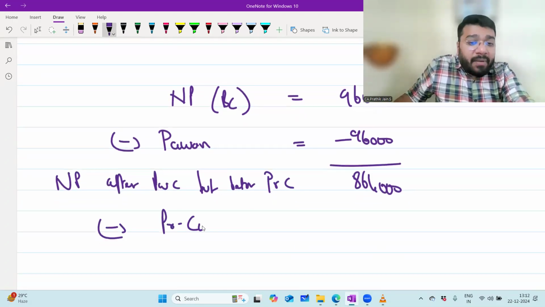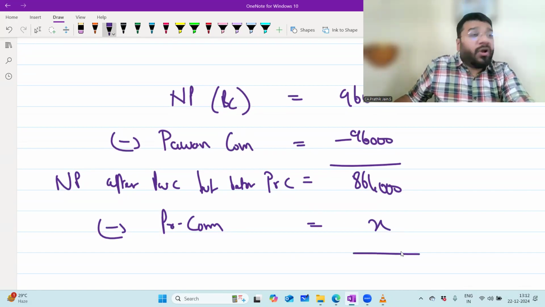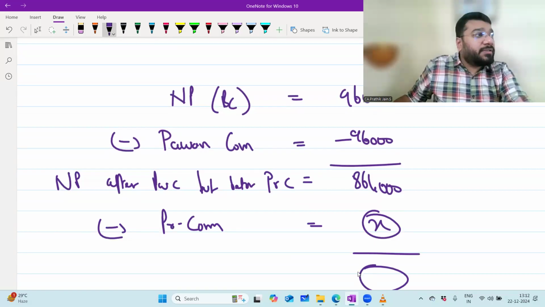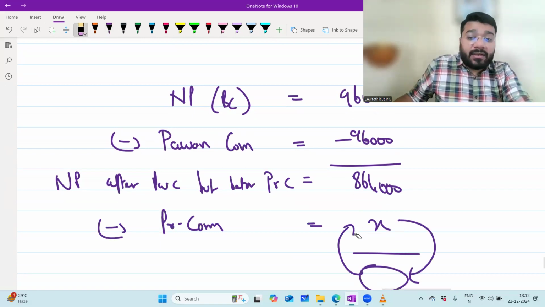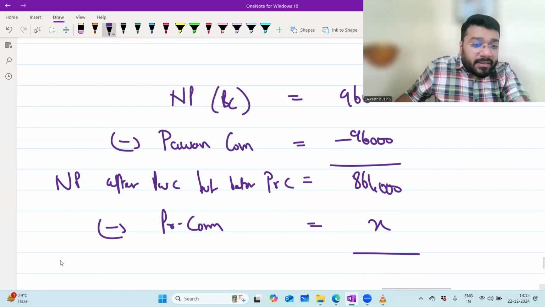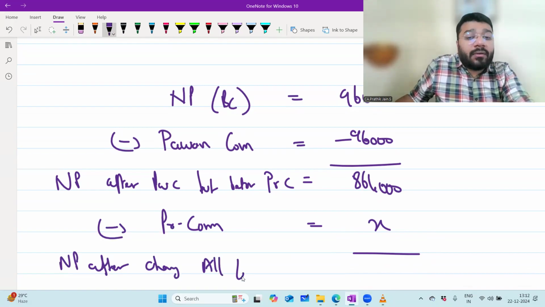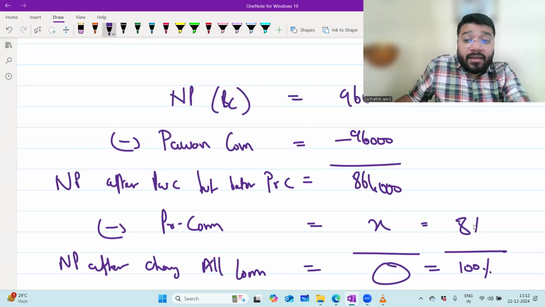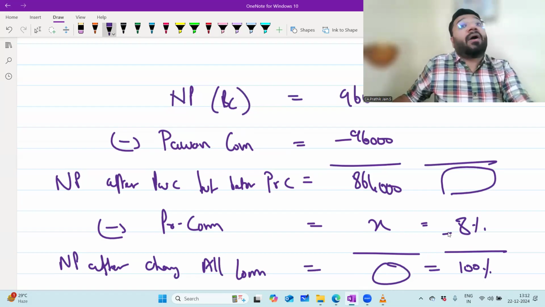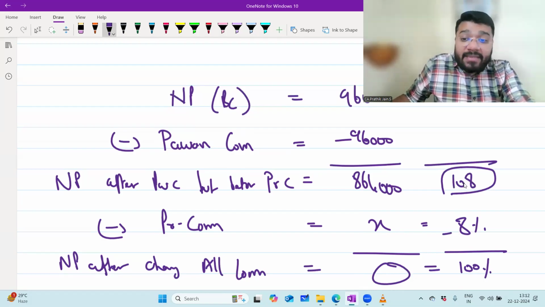Minus Parul's commission. How much is it? We don't know, sir. Because whatever commission we minus, after this value comes, on that I'm supposed to multiply 8%. So this is dependent on this, and this is dependent on this. So you're stuck in a vicious circle. This is net profit after charging all commission, means after deducting all commission, which is not known. So this is equal to 100%. The commission is 8%. With 108, if I minus 8, I get 100.